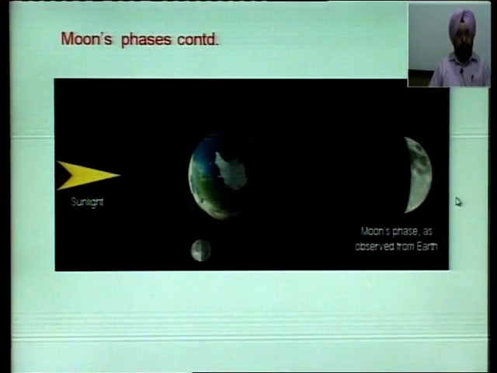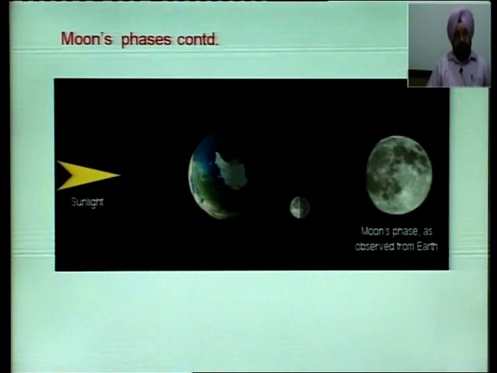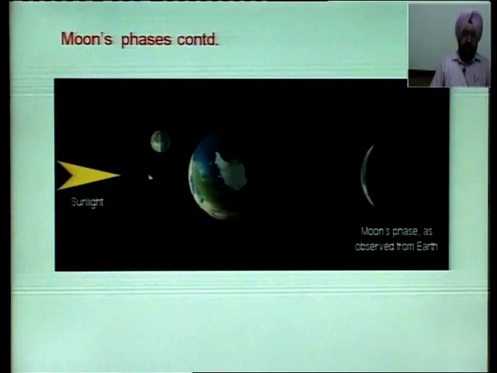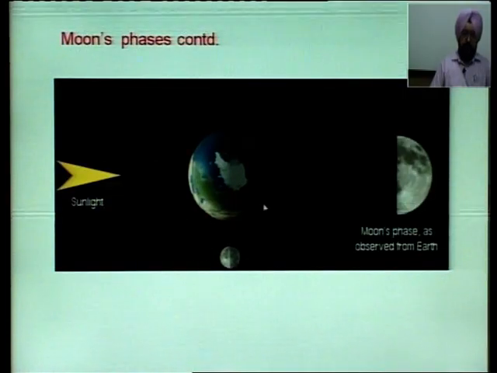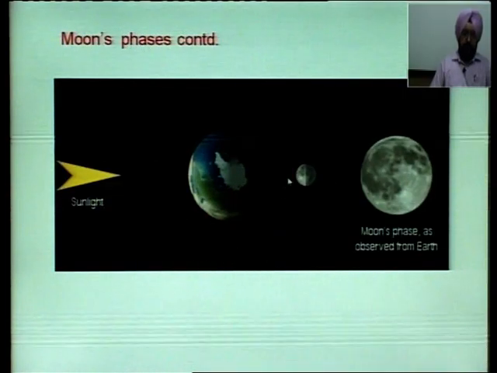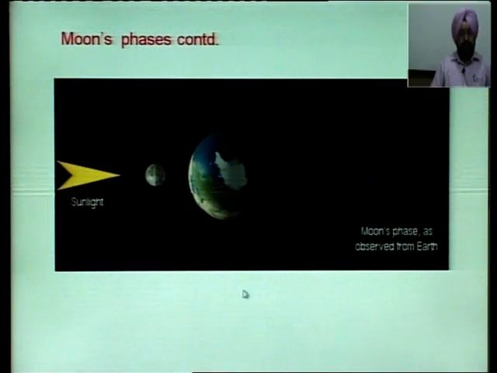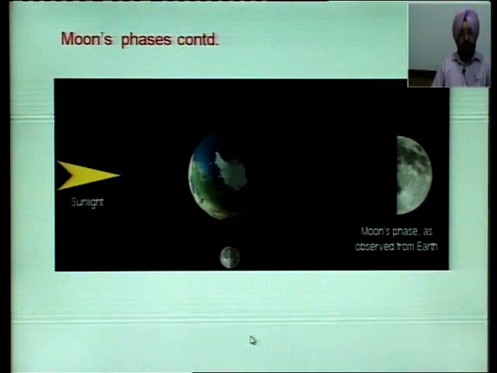This is another example. The animation shows different phases of the moon. As the moon revolves around the earth, you see, when it comes here, it is full moon. This is the moon's phase as observed from the earth's surface.